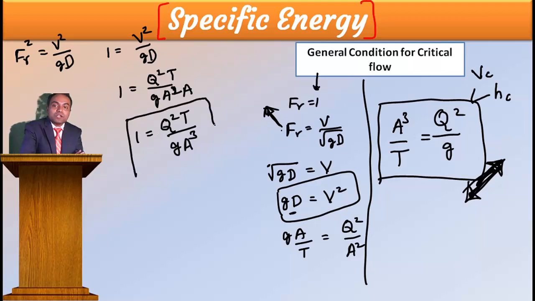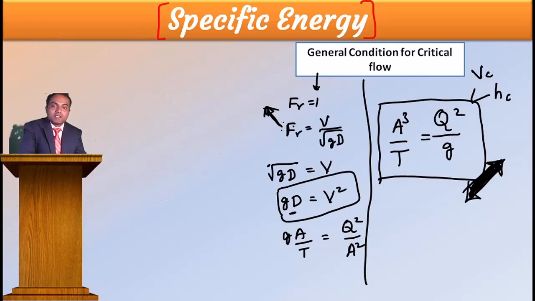This is also an ultimate equation. This obviously represents a critical condition, and this is also a critical condition, correct?